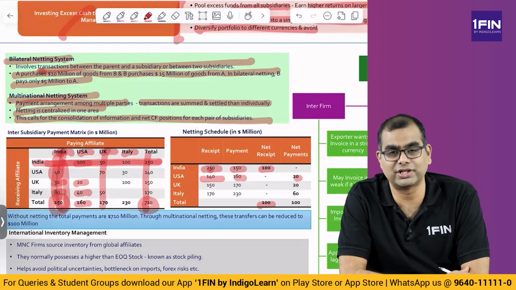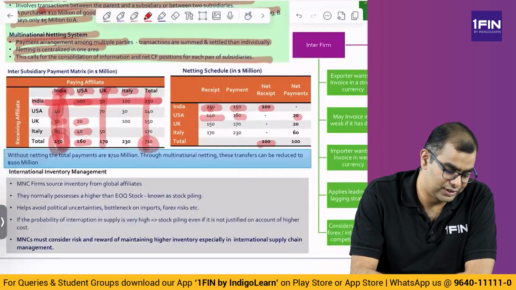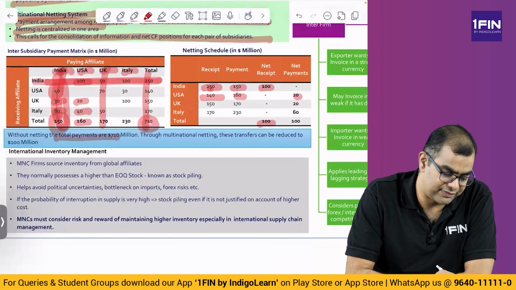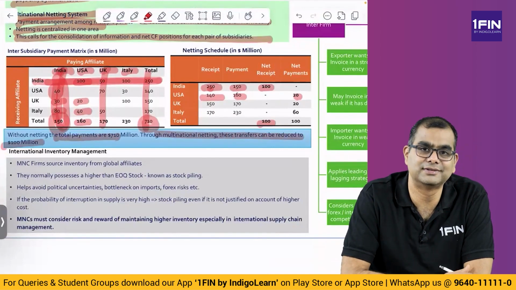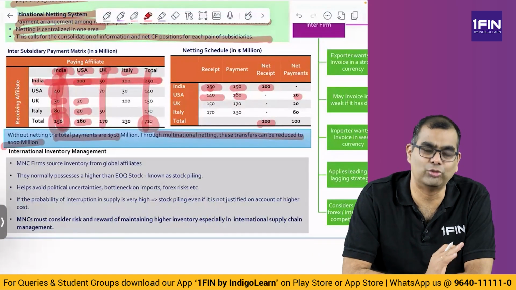This is one good question or likely question sometime if they want to ask. Without netting, total payments are 710. Through multilateral netting, these transactions can be reduced to 100 million. Correct. This is how you avoid too much money movement.